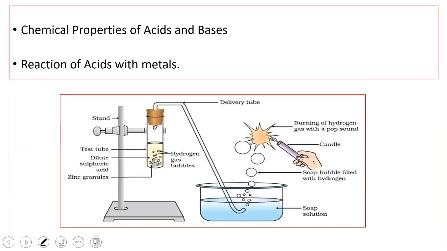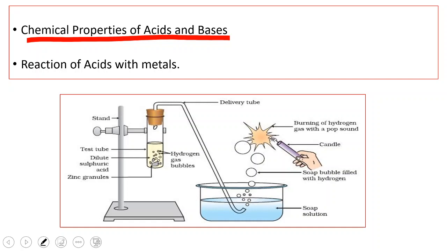Right. Now let's discuss the chemical properties of acids and bases. The first one is the reaction of acids with metals. This is a lab activity, and some materials are required to do it. So what are the materials required for this activity? Our aim is to show the reaction of acids with metals. The materials required are